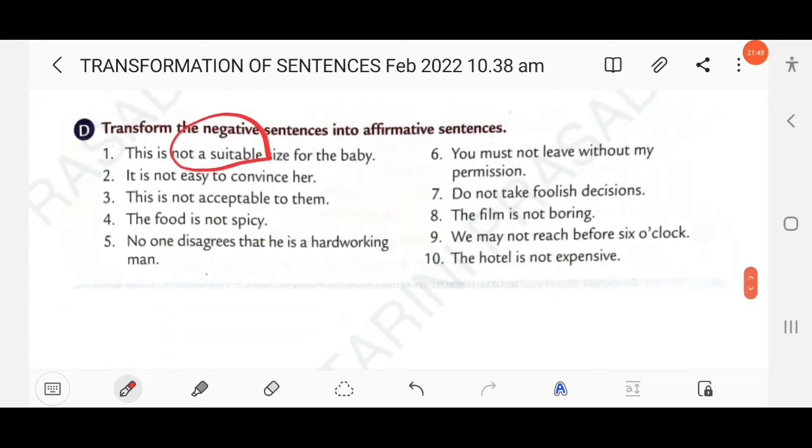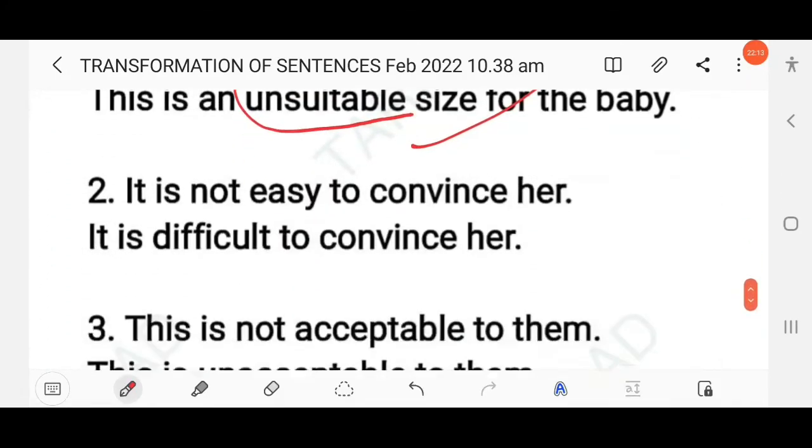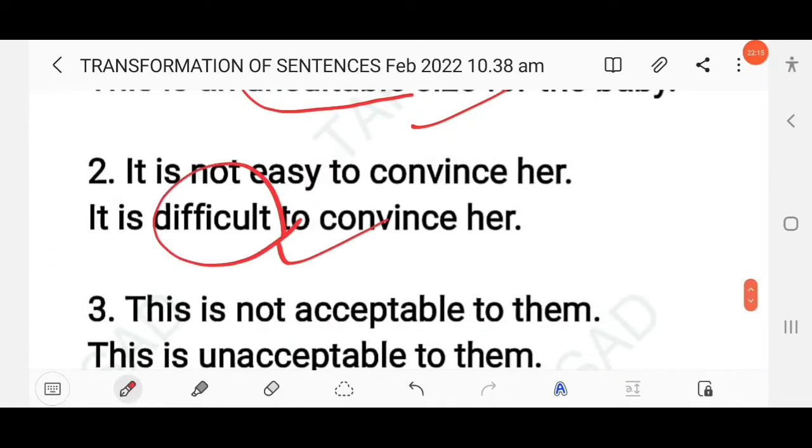Clear? Then next here, it is not easy to convince her. Not easy means difficult. Do you know? So you have to just write the opposite. Do you know this is the easiest way to change negative to affirmative without changing the meaning of the sentence. Just you have to write the opposite. It is not easy means it is difficult to convince her. So here, it is difficult, right? Opposite of easy is difficult.